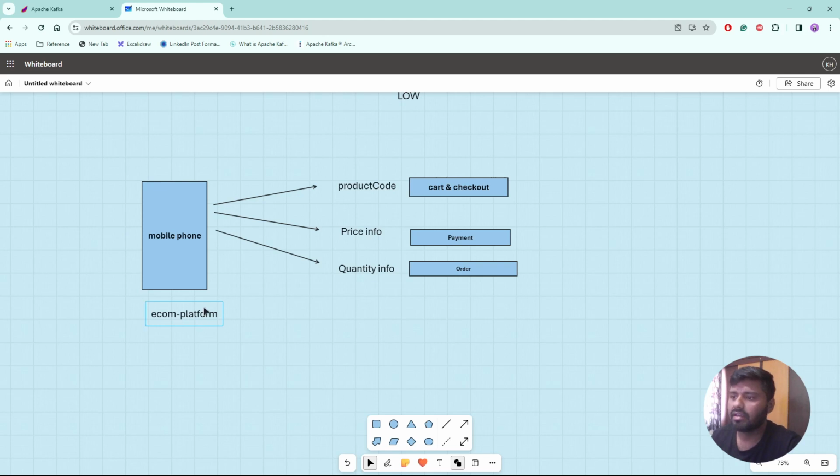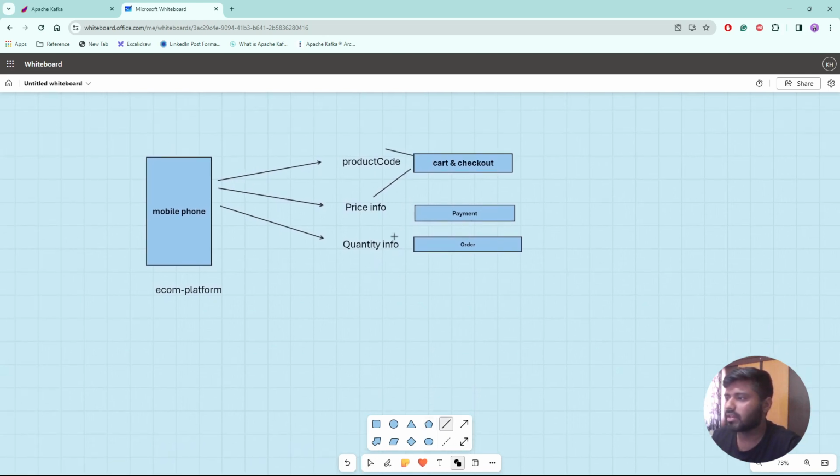which is producing this type of information, like product code, price information, and quantity information that we are getting from here. And these are the dependent services which require this information. Cart and checkout require maybe product code and price and quantity, these three pieces of information, and similarly for others as well.